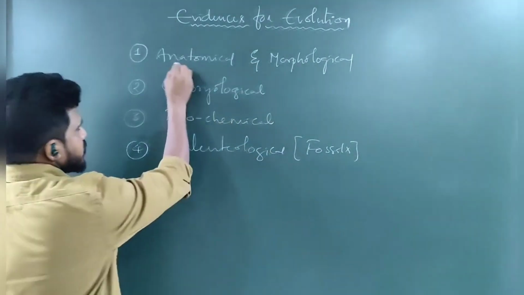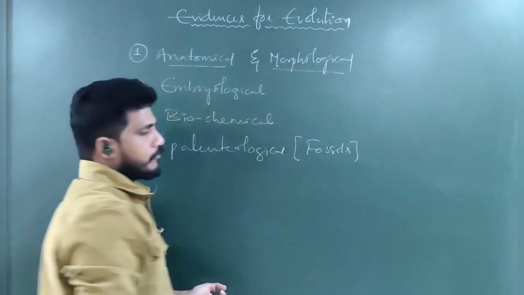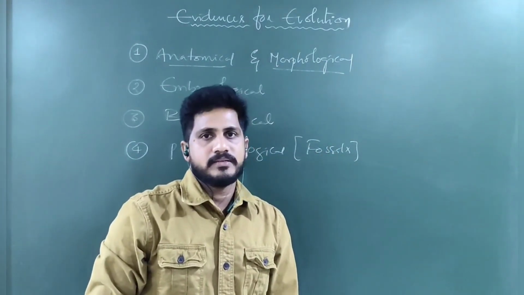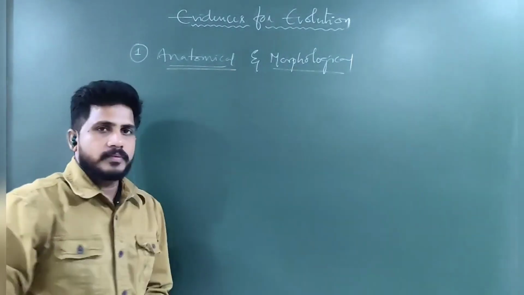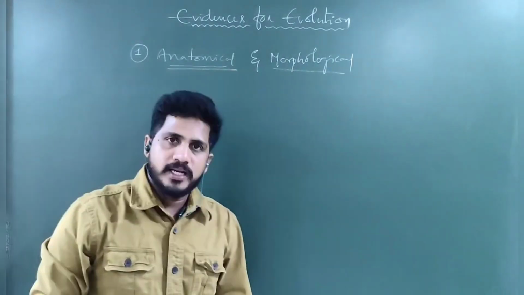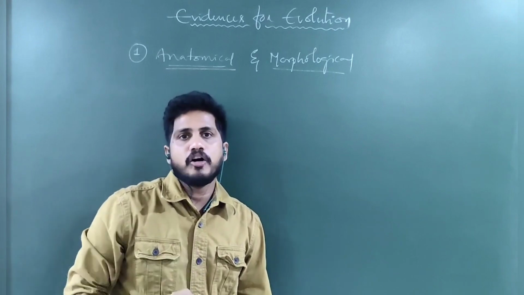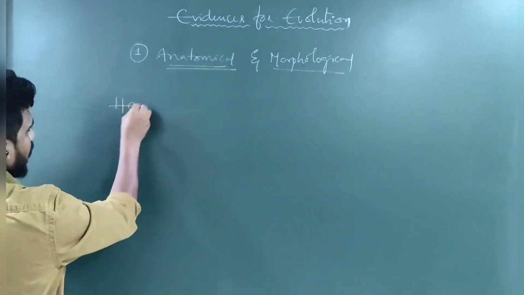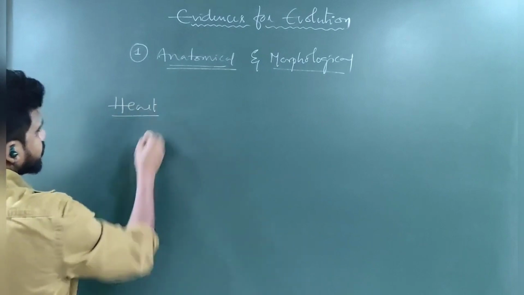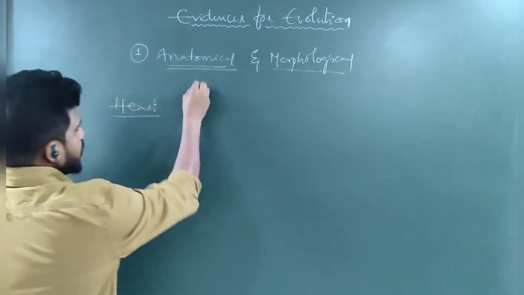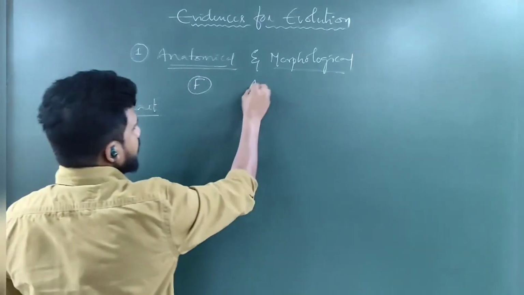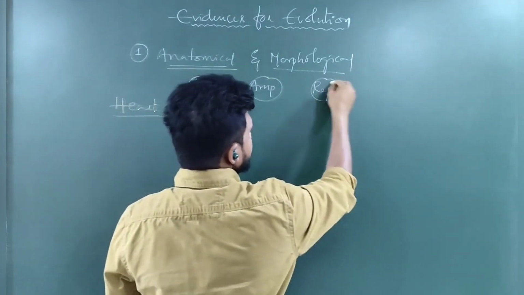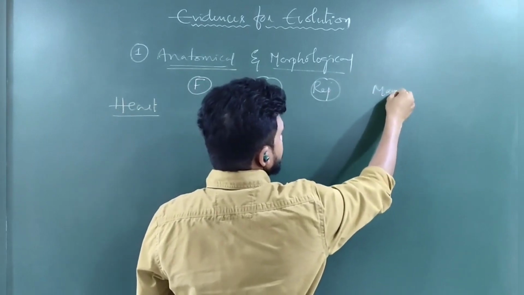Let us discuss the first one, that is how the anatomical and morphological departments of biology emphasize that evolution happened. Anatomy. What is anatomy? Anatomy is a branch of biology that deals with internal organs. Suppose you see the heart of the fish, amphibian, reptile, and mammal.